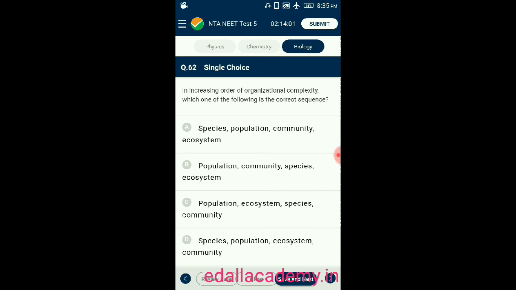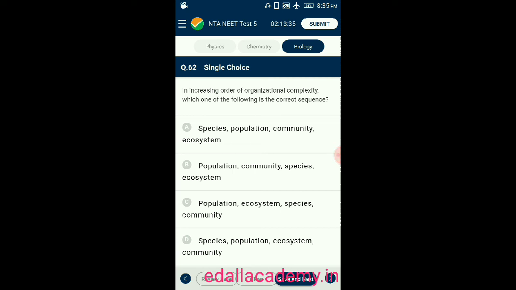Number 62. In increasing order of organizational complexity, which one of the following is the correct sequence? Given there are 4 sequences, from that they asked to find out the correct sequence. Option A, species, population, community, ecosystem. Option B, population, community, species, ecosystem. Option C, population, ecosystem, species, community. Option D, species, population, ecosystem and community.